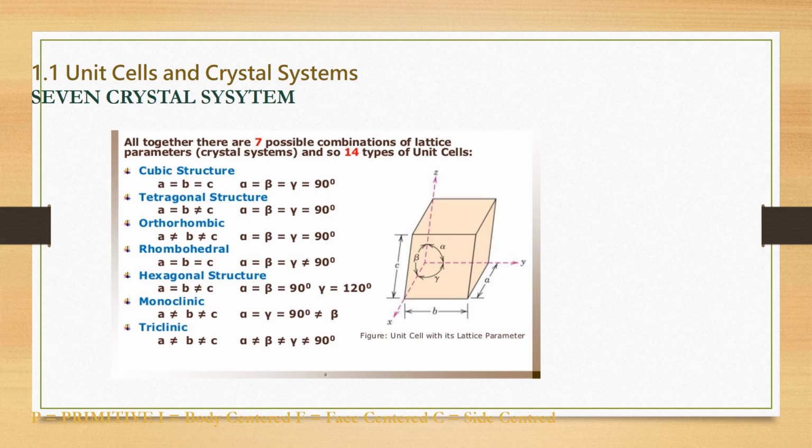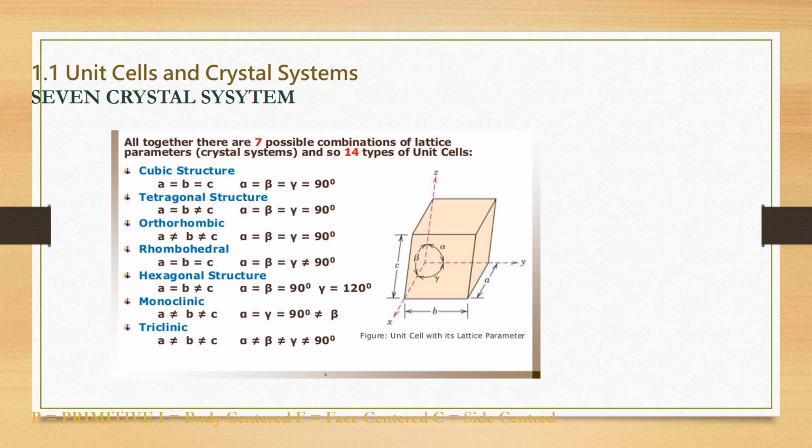In cubic structure, all the lengths are equal, and all the angles are equal, and they are equal to 90 degrees. While in tetragonal, one length is unequal and all angles are equal to 90. Similarly, in orthorhombic, all lengths are unequal while the angles are equal to 90. First, you must be clear that alpha, beta, gamma are the angles, not lengths.